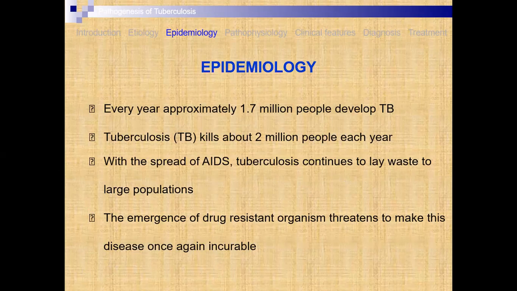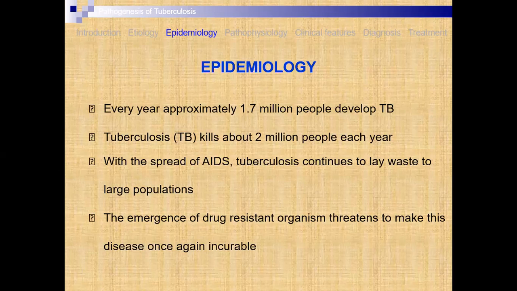Means if AIDS, HIV, and tuberculosis are found together, the death of people is maximum, because in AIDS the immune system is very weak. The emergence of drug-resistant organisms threatens to make this disease incurable once again. If a single drug treatment is given, resistance may develop in this disease, so in this case a combination drug therapy should be given to patients.